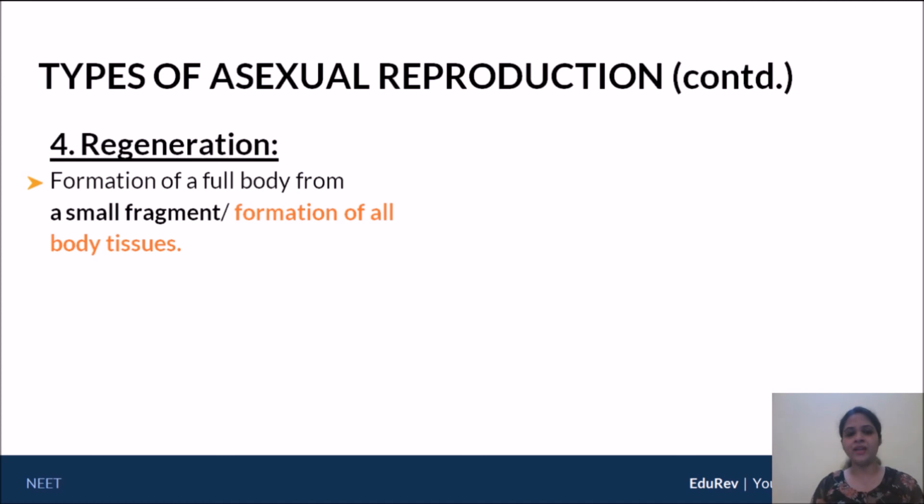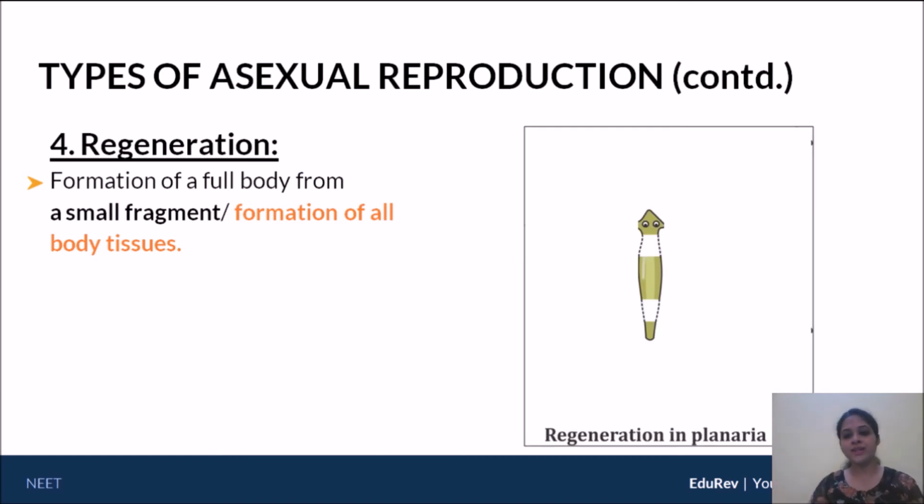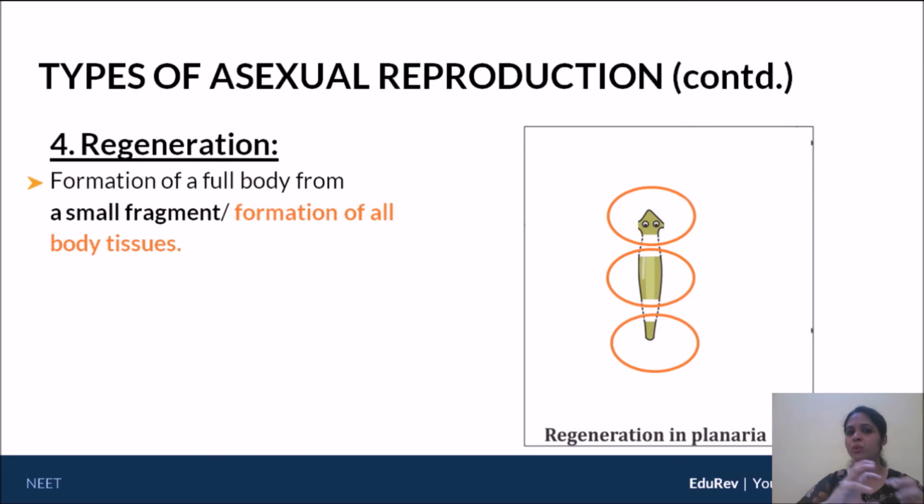Now, what does that mean? It means that from a small fragment, I need to form all body tissues. Now, let's go a little bit further. Let's say that this is a planaria here, and we have divided the planaria into three parts: the head, a midsection, and a tail. If it were fragmentation, I would say that the moment the head broke off from the rest of the body, the head itself is an organism. The midsection again is an organism, and the tail itself is an organism.